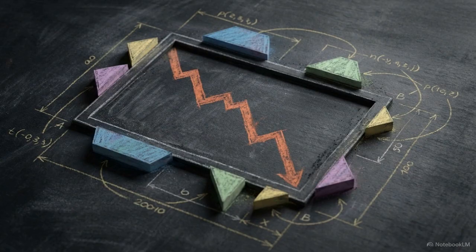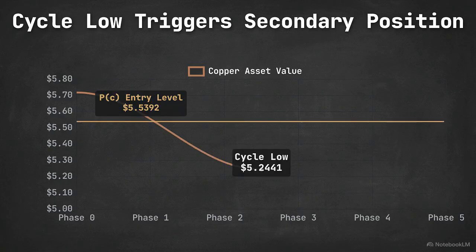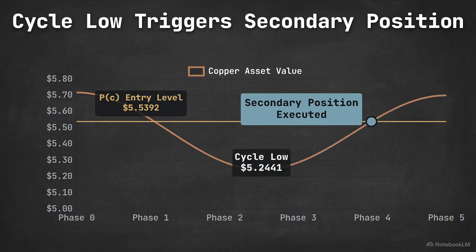The progression moves to April 8, 2026, capturing the significant price decline following the Phase 3 exit. The asset value drops to a specific cycle low of $5.2441. Crossing this threshold triggers the secondary position opening at the predefined PC price level of $5.5392.